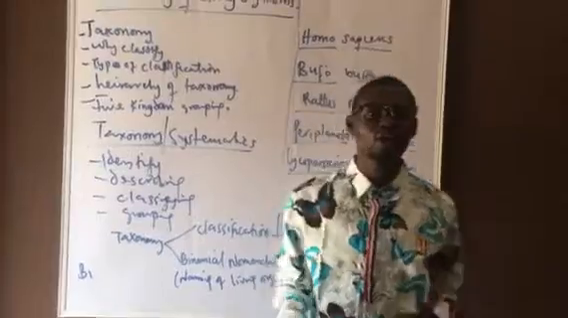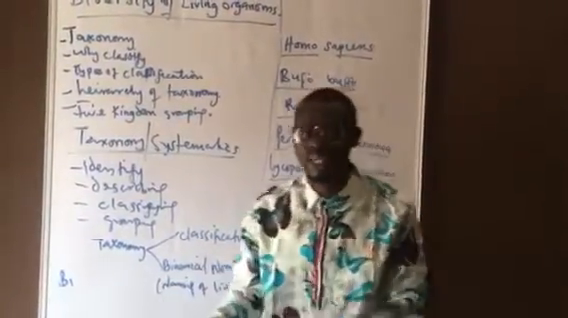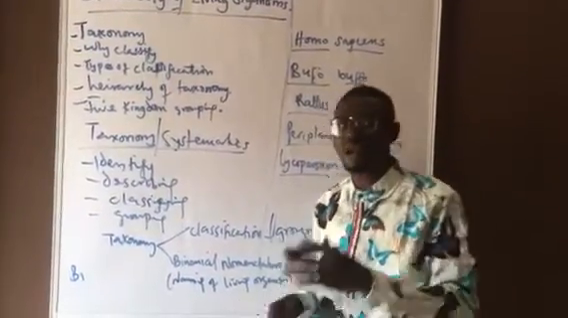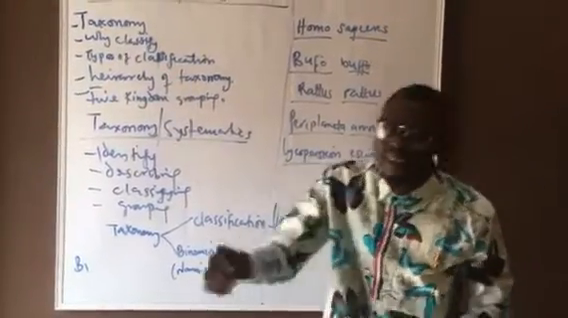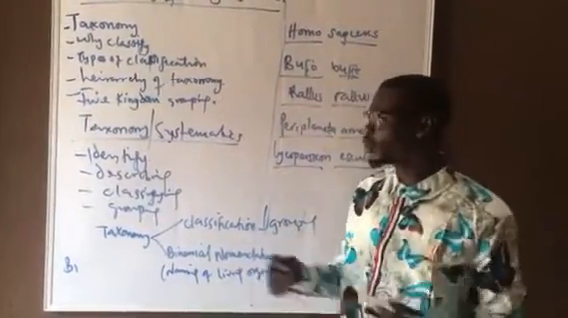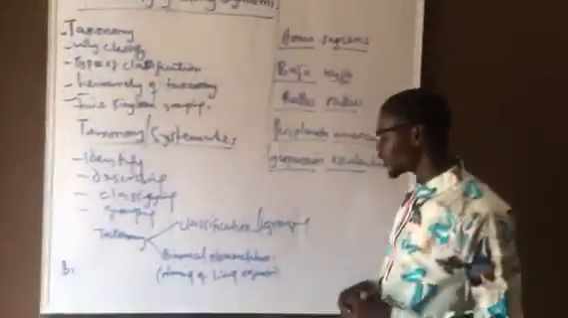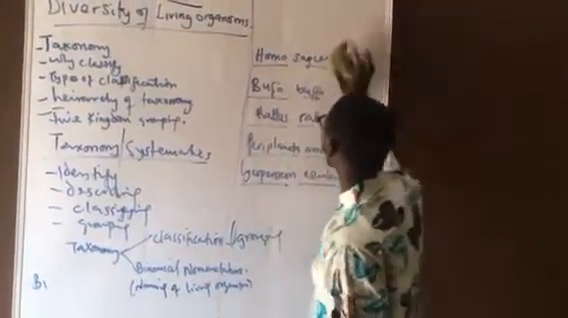So we have various characteristics which we can use to group living organisms into different categories. That is what classification is all about. The classification of living organisms is based on the characteristics they possess, the similarities and the differences, and the relationship between these organisms. So when we talk about classification, we have different forms of classification.